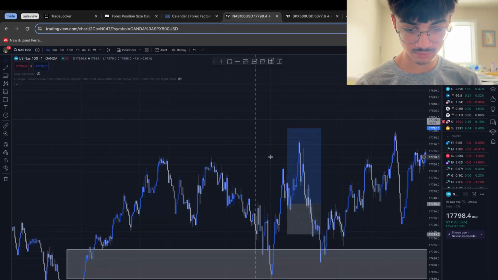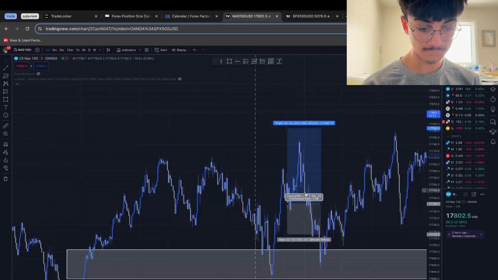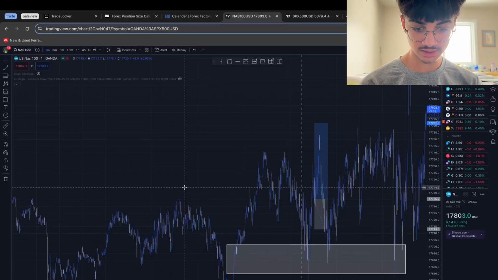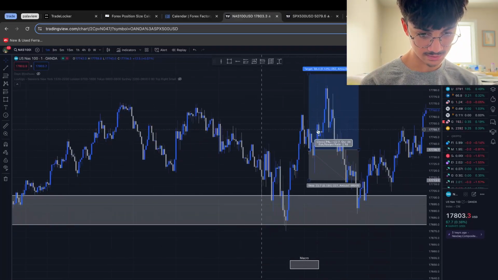So it probably would have been take 50% off at this level or set stops to break even, and then I would have gotten stopped out at break even. And that would likely have been the trade for today, if I'm being realistic.